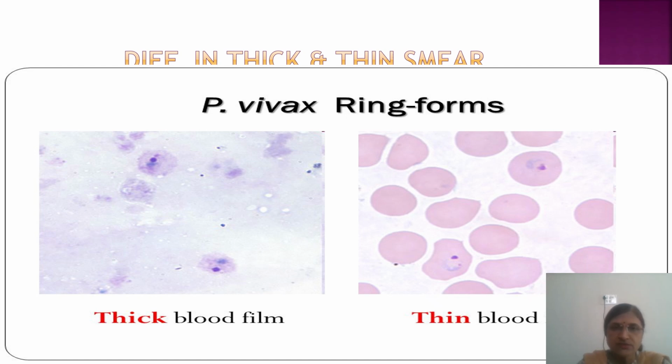So this is a picture showing thick film. Here you can see very few RBCs, but mainly parasites. You can see dots and nucleus. And the other picture, thin blood smear: you can see RBCs, then nucleus and ring, proper ring form. Whether thick or thin, you can see, and other morphological forms you can study in thin smear.